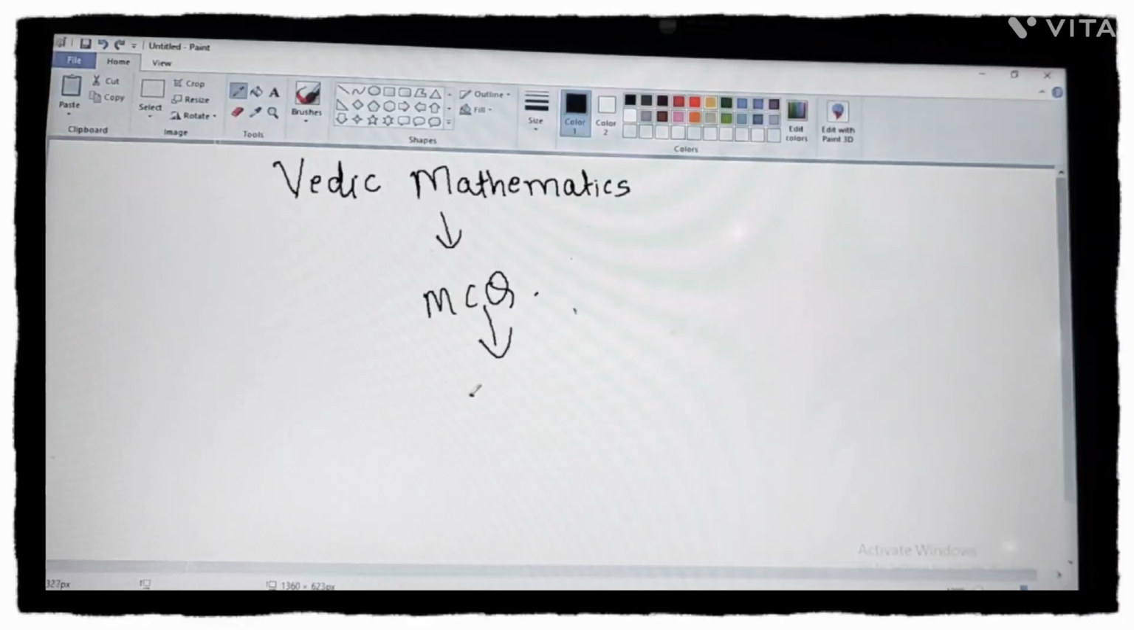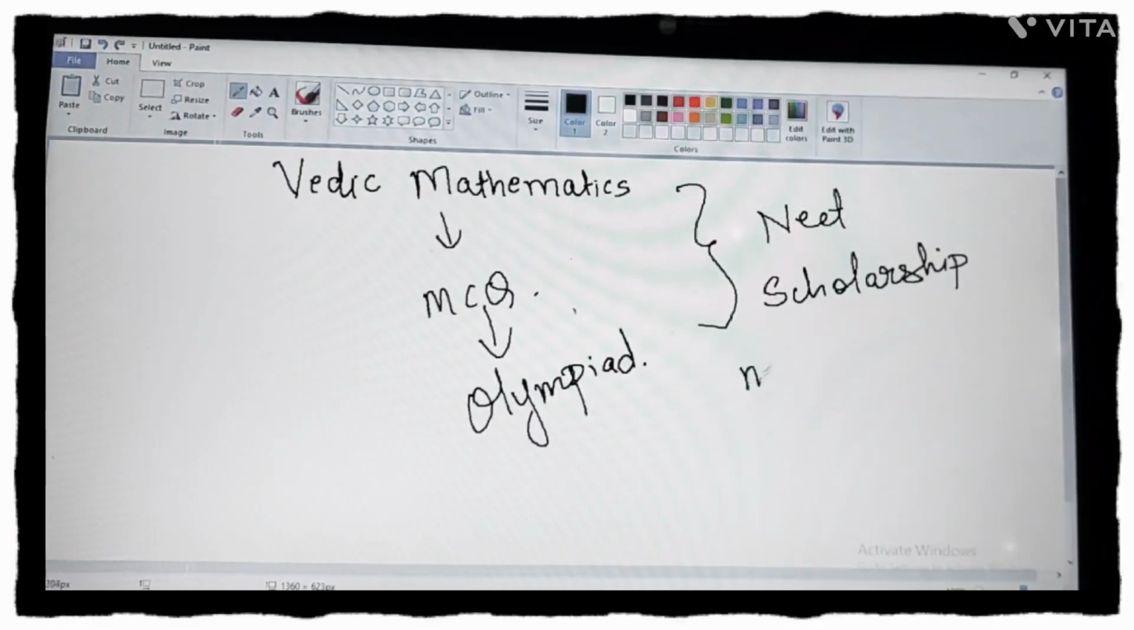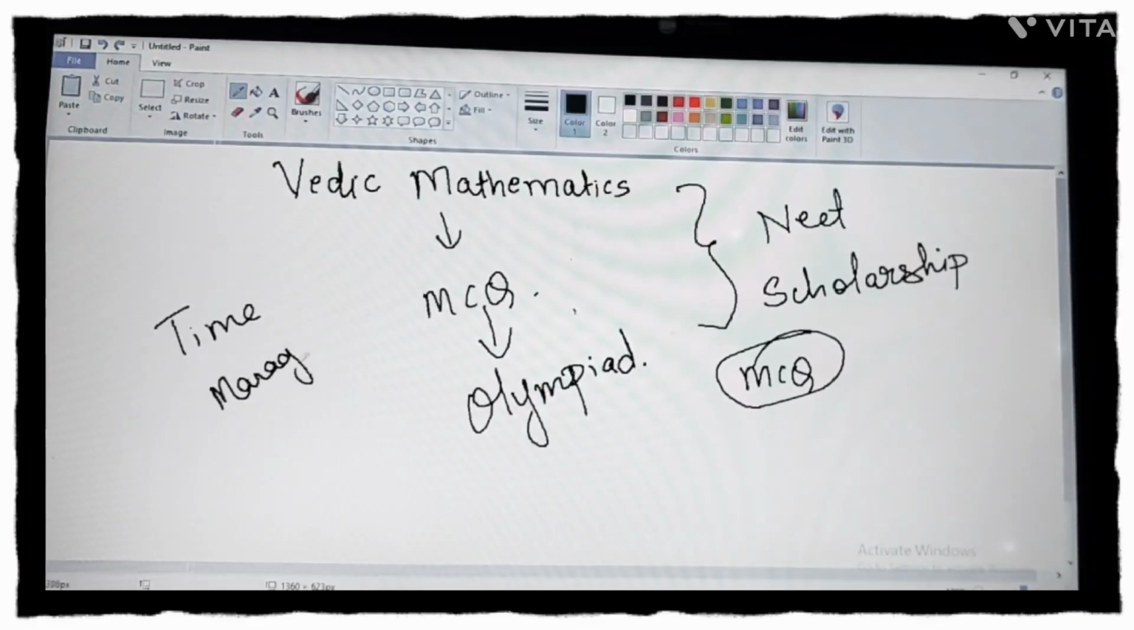It is useful for Olympiad exams. It is useful for the exams wherein you are preparing yourself for NEET and scholarship exams, which are there in 5th and 8th standard. So in these exams you mostly have the MCQ type questions. Whenever you solve MCQ type questions and sit for any Olympiad exams and NEET exam, the main thing is time management. Because if you are not able to manage your time, then you won't be able to solve all the sums in a proper time.